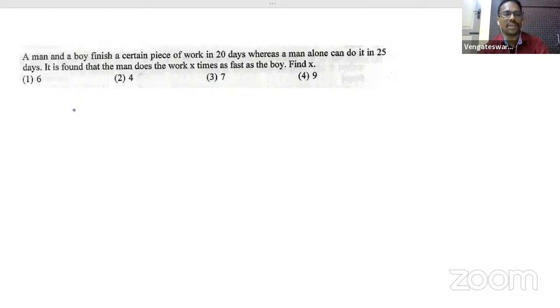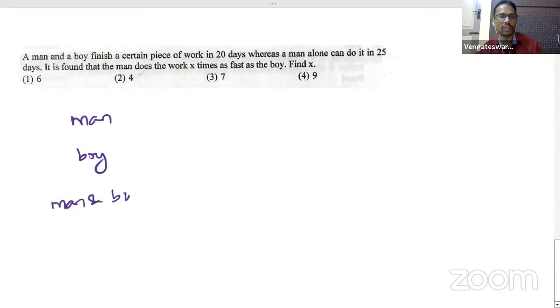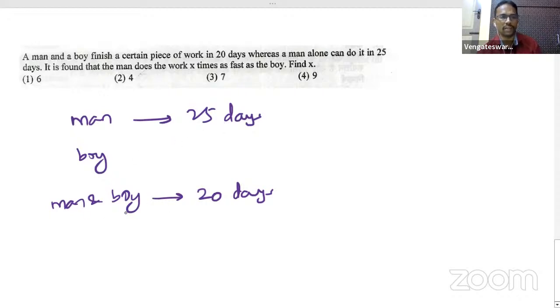A man and a boy can finish a certain piece of work in 20 days. So there's a man and a boy. They can together finish the work in 20 days, whereas a man alone can do the work in 25 days. I hope the question is clear. If the man alone does it, he can finish the work in 25 days, but the man with the boy can do the work in 20 days.